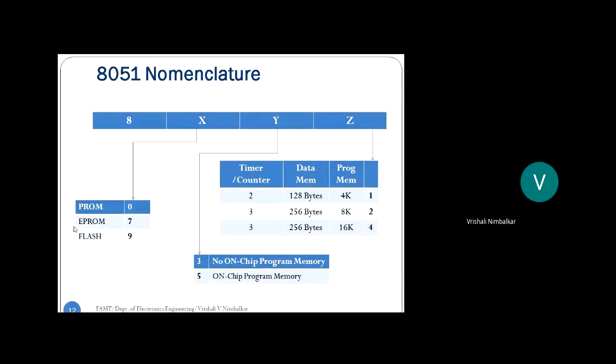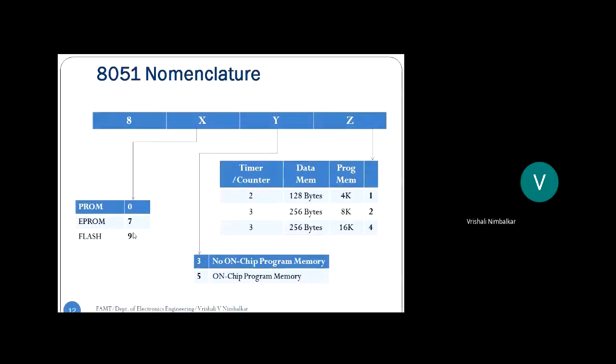7 indicates it is EPROM, erasable programmable read-only memory, right? So the erasing and programming is done with the help of ultraviolet light. I need an ultraviolet light programmer and an ultraviolet light eraser, UV programmer and UV eraser, and that is indicated by the digit 7. The program memory is of what type? EPROM, right? But UV light erasing and programming is a very, very slow process, right? So generally we don't use UV light erasers and programmers.